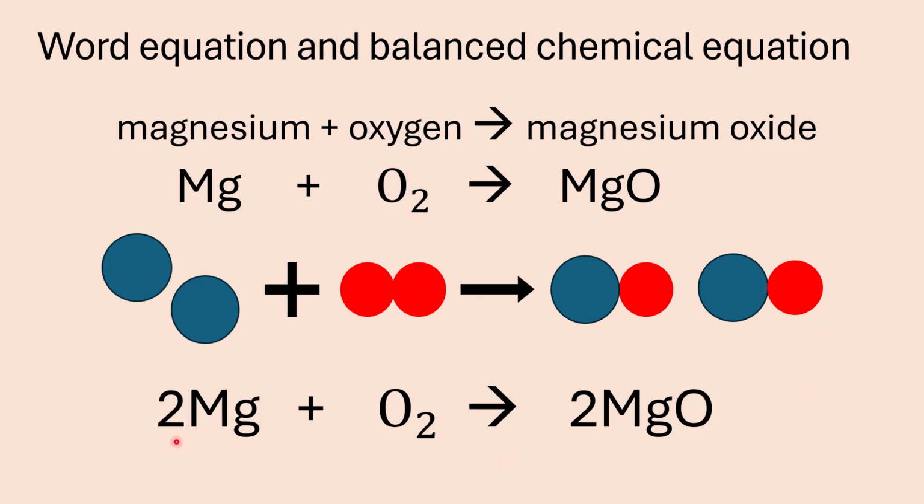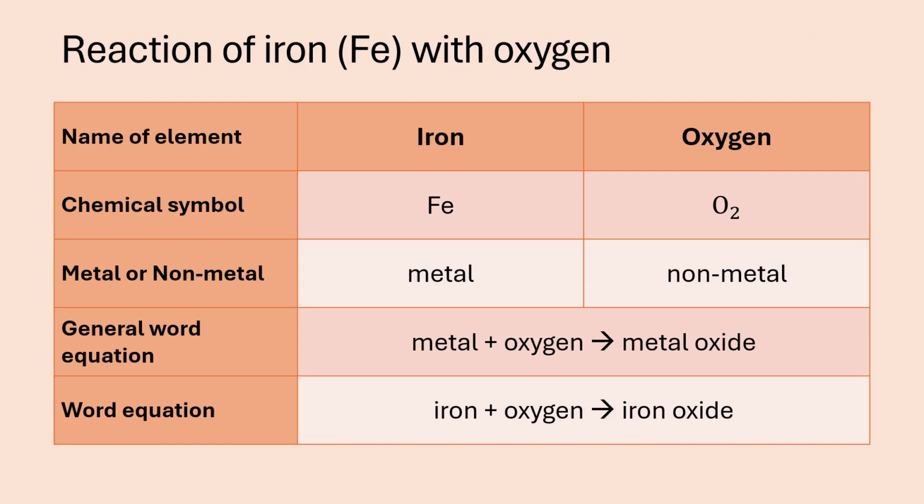So therefore the balanced chemical equation: you need 2 magnesium atoms and 1 oxygen molecule to form 2 magnesium oxide formula units on the right hand side. So this is the word equation and the chemical equation for the reaction of magnesium with oxygen.